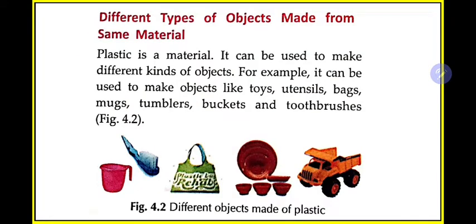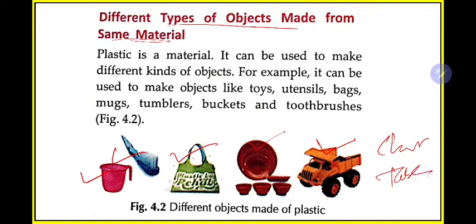Okay, next, different types of materials, objects made from same material. So this point is saying that there can be different objects which can be made by the same material. For example, plastic is the best example. Plastic can be used for making this mug, toothpaste, different plastic bags, then different utensils, different toys, your chair, then table. In most of the things plastic is used.